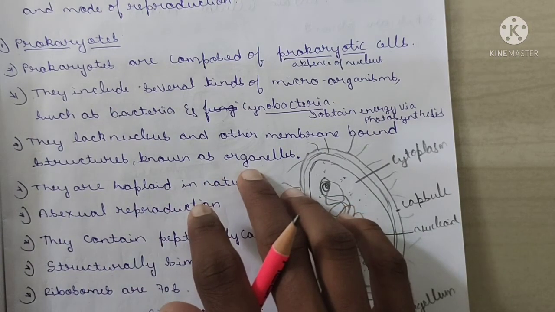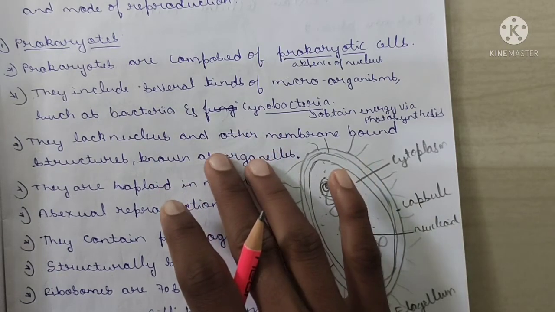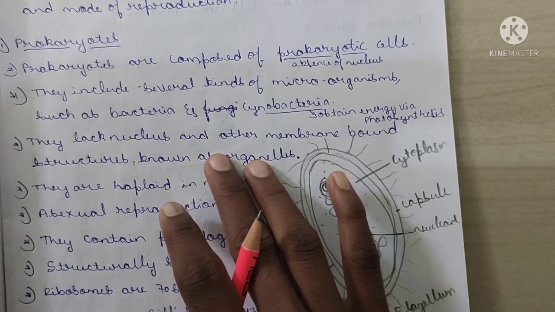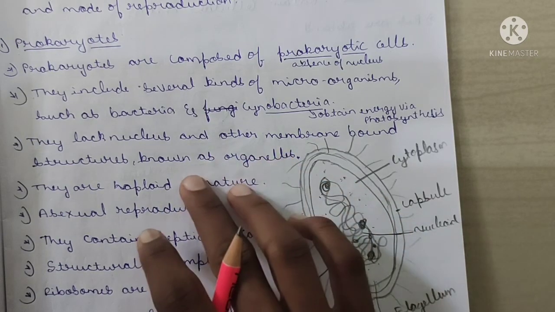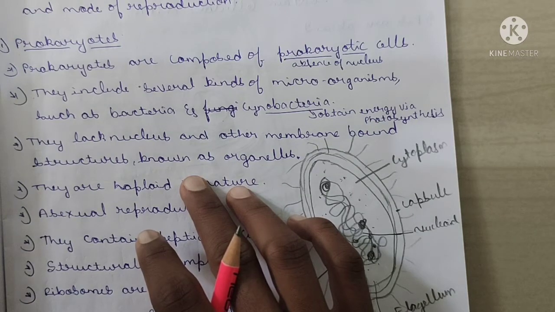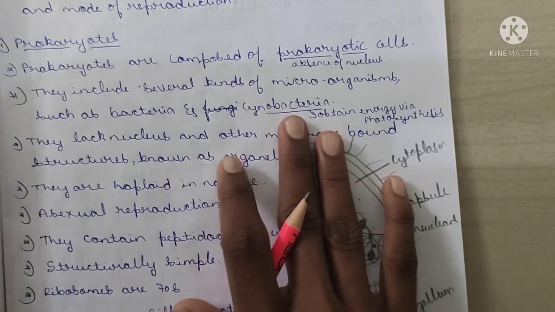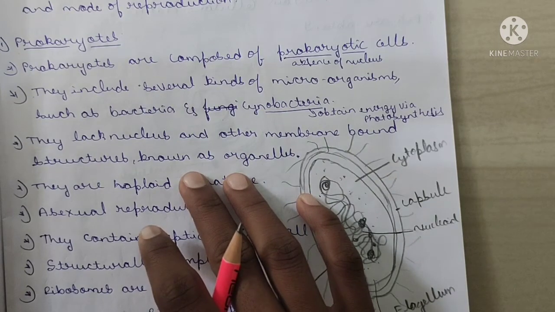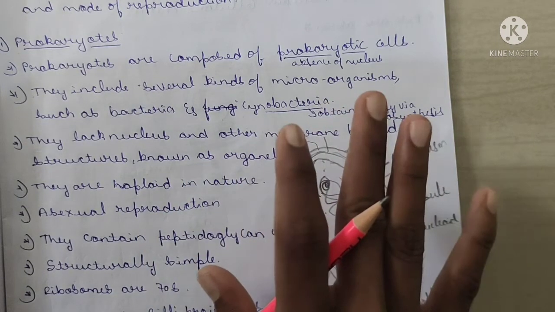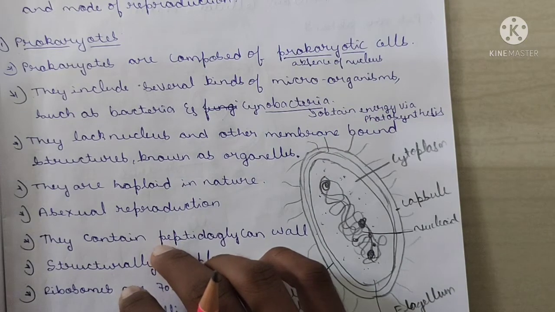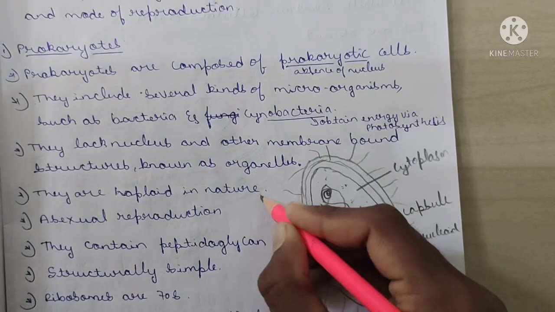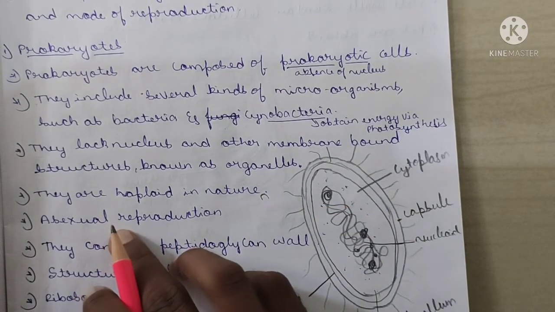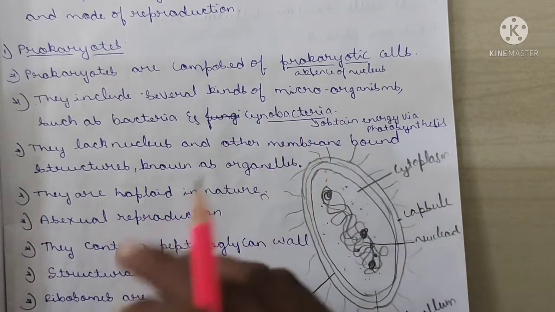They lack the nucleus, which holds the genetic material, and they lack membrane-bound structures like mitochondria, endoplasmic reticulum, centriole and vacuole. They are haploid in nature, and their reproduction is of the asexual type.